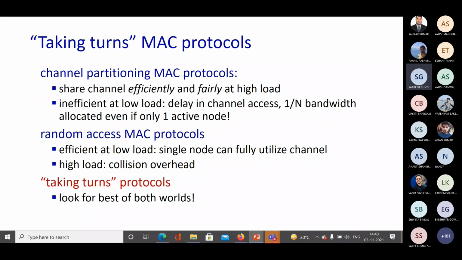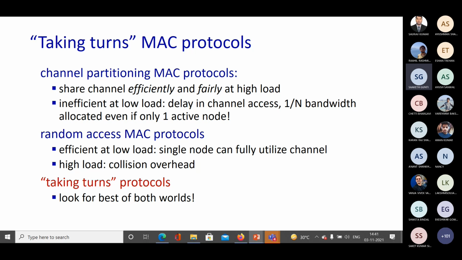Now let's come to the next type of protocols, which are taking turns MAC protocols. So we have learned about three different types of MAC protocols. One is channel partitioning protocol, where we share the channel efficiently and fairly at high load, but it is inefficient at low load, that means there is a delay in channel access, and 1/N bandwidth is allocated even if we have only one active node.